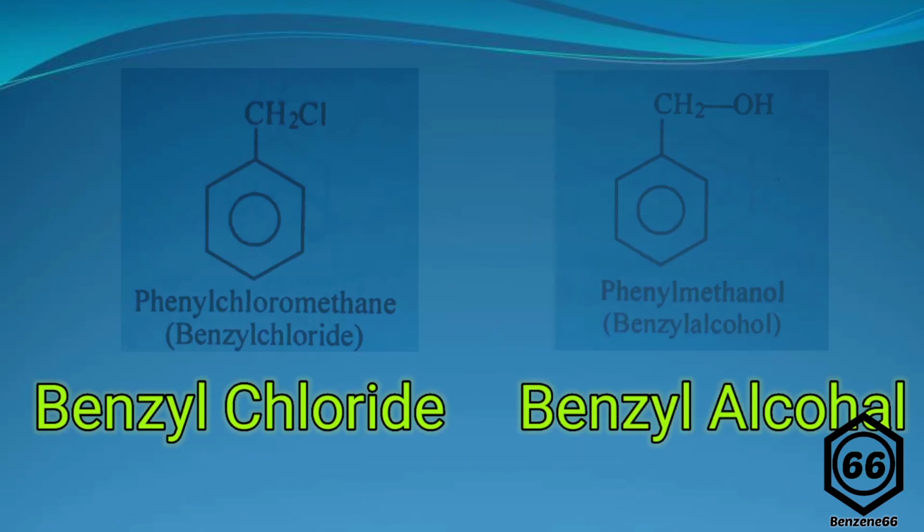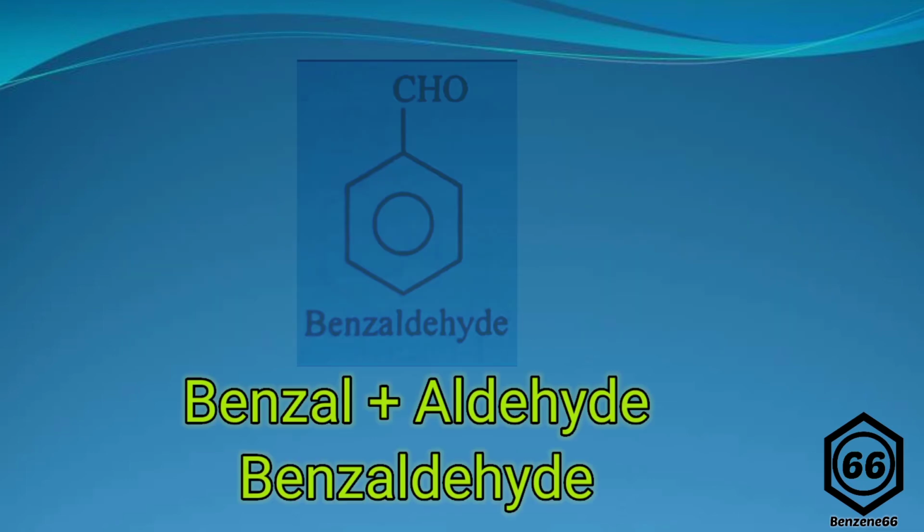The side chain carbon having two hydrogens with it is pronounced as benzyl, so C6H5CH2Cl is named benzyl chloride. Similarly, benzyl alcohol is named, having a one carbon side chain pronounced as benzyl. So the name of C6H5CHO is benzaldehyde, from benzal and aldehyde.